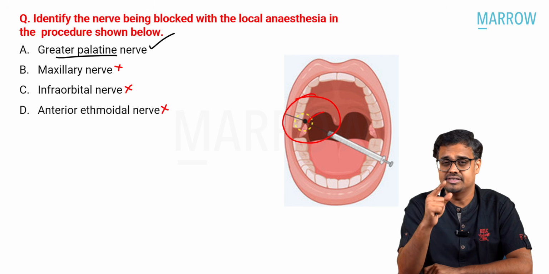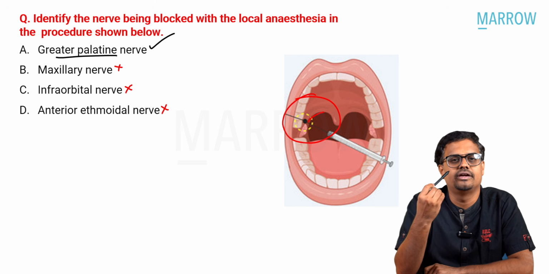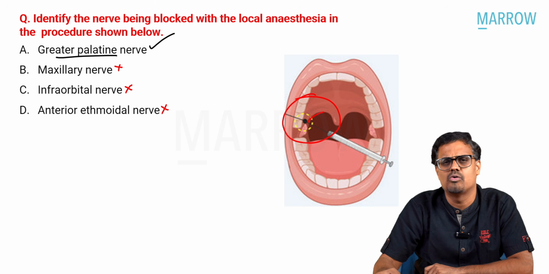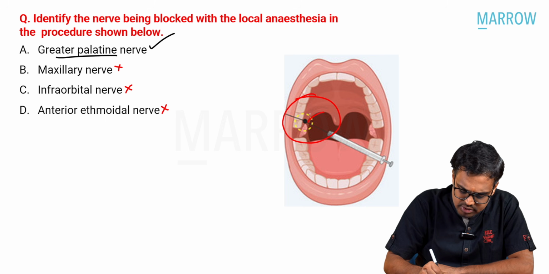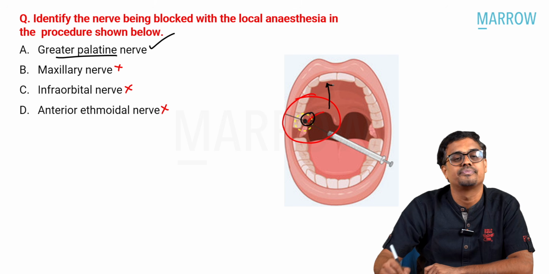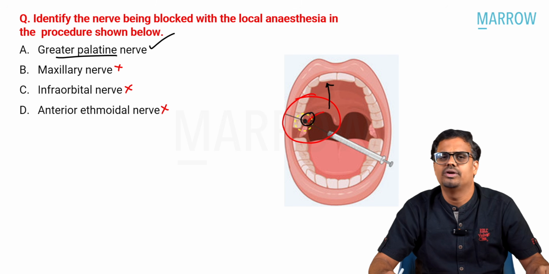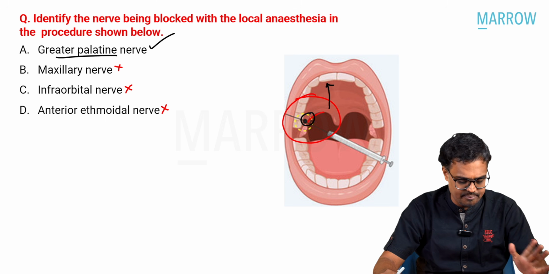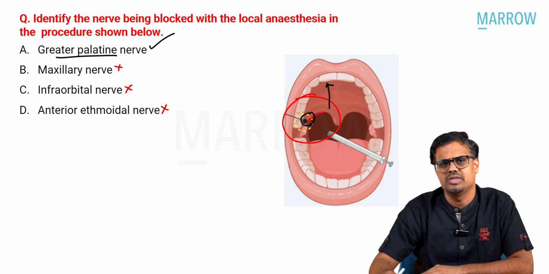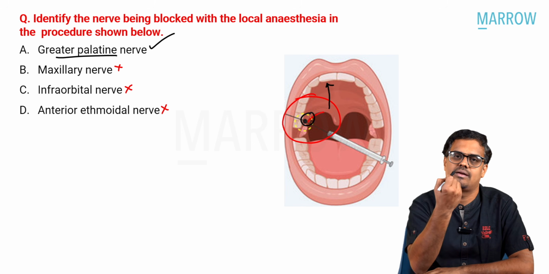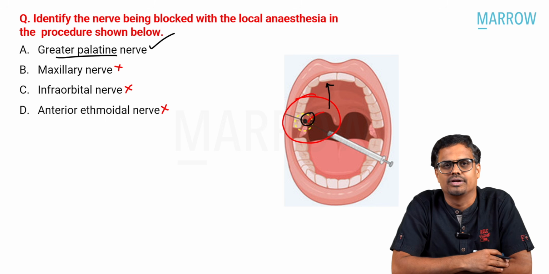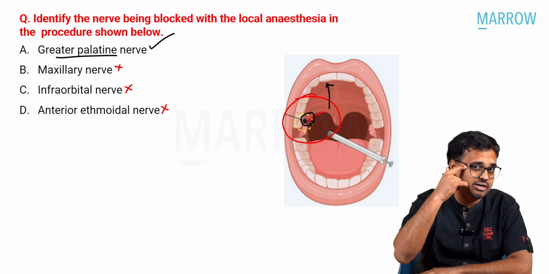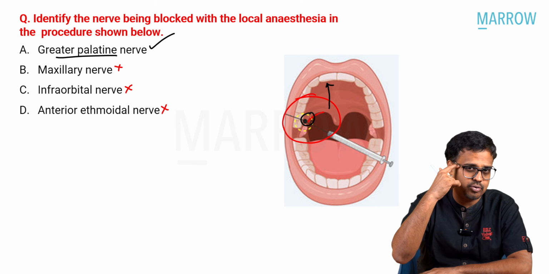Okay, sir, some of the postgraduate students said to me, sir, infraorbital can also be blocked intraorally. Yes, you can block it intraorally, but we will not put it very close to this third molar. We'll put it somewhere here. So in the front portion only we will approach it. This is typically a picture of greater palatine nerve block. As per the students' recall, because they are pointing towards the mucosa, most of the times this is greater palatine nerve block only. And maxillary nerve block, remember, is approached externally through this superior zygomatic process.